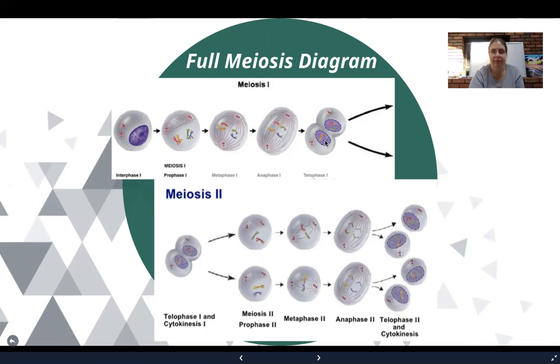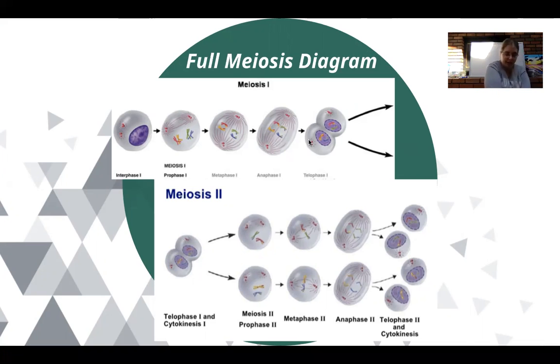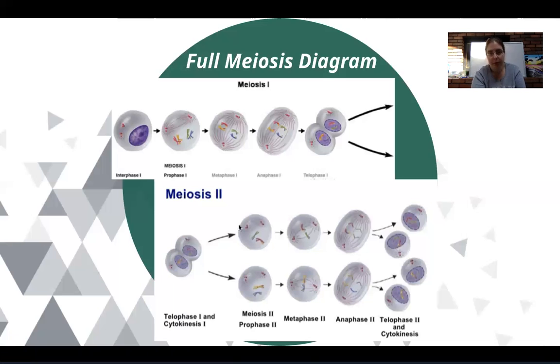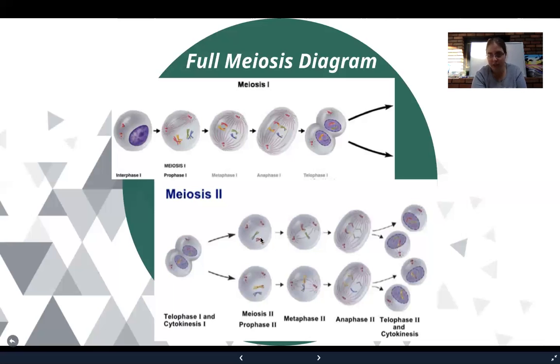That takes us to telophase 1. Notice that the nuclear membrane is starting to reform around each group of chromosomes. Spindle fibers have been broken down, and the chromosomes will actually turn back into chromatin format for a break, so that we can gather material and check to make sure everything is fine. And that takes us to meiosis 2. So again, you can see the end product of telophase 1 is going to be 2 haploid cells. Both those cells enter meiosis 2.